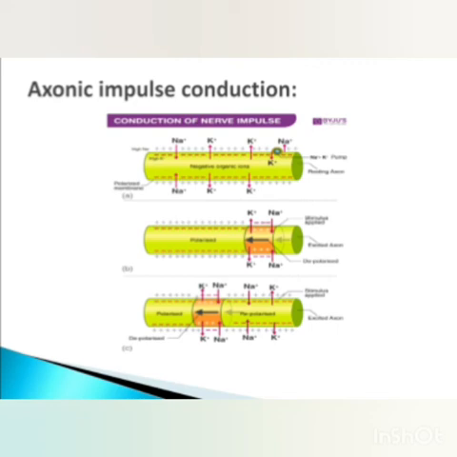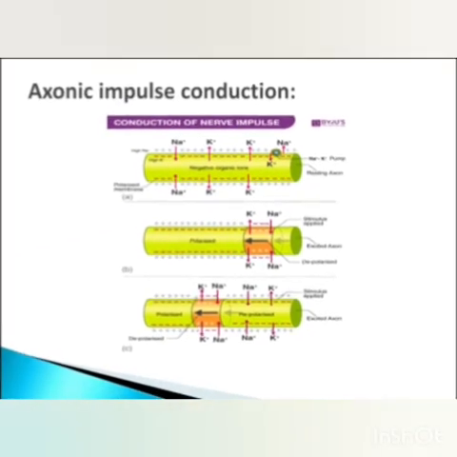So in C, you can see the depolarized state which is received by the previous part of that neuron. So in this way the whole neuron conducts the nerve impulse throughout its length towards the next part of the nerve or neuron. So this is axonic impulse conduction.